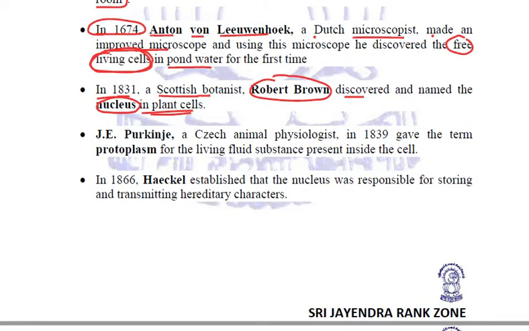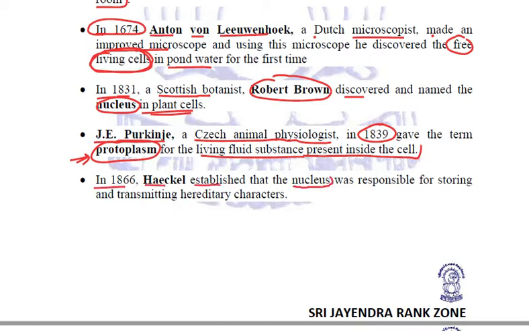Then after that, in 1839, J. E. Purkinje, a Czech animal physiologist, he gave the term protoplasm. Now, what exactly is protoplasm? It is the living fluid substance present inside the cell, which we now know consists of cytoplasm and nucleoplasm. We'll study about it later in the chapter. In 1866, Haeckel established that it was the nucleus who was responsible for storing and transmitting hereditary characters.